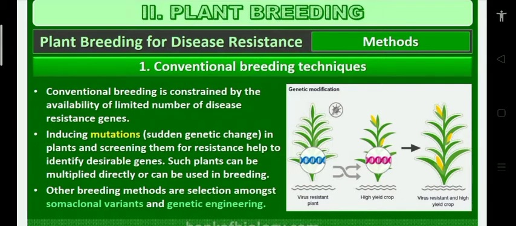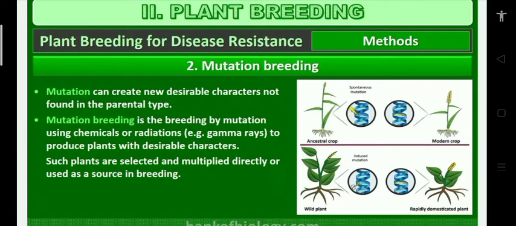You just look at the screen. The mutational breeding. Mutation can create new desirable characters not found in the parental type. If the character is already found, that is induced by conventional breeding, okay. If not there, what to do, sir? If the character is not present in the parent, that is induced by mutational breeding.